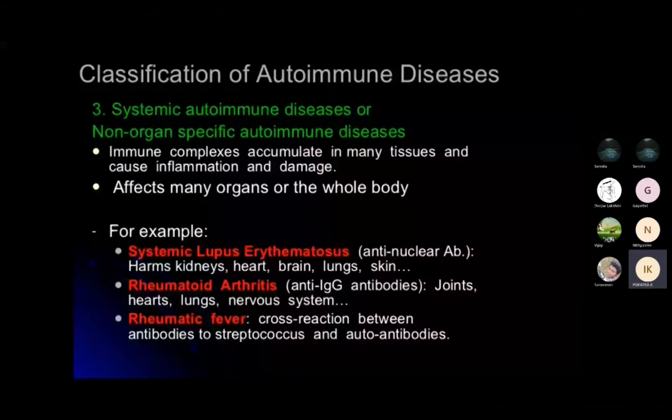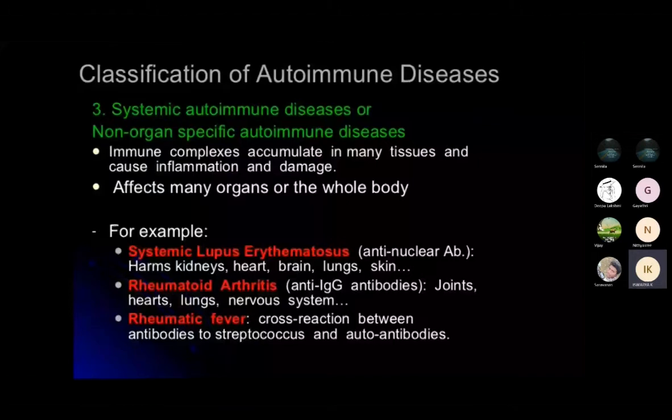Okay, so in this also we have lupus, arthritis and rheumatic fevers. So these are all different examples of systemic autoimmune diseases.